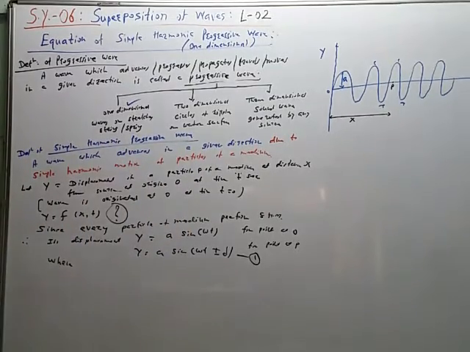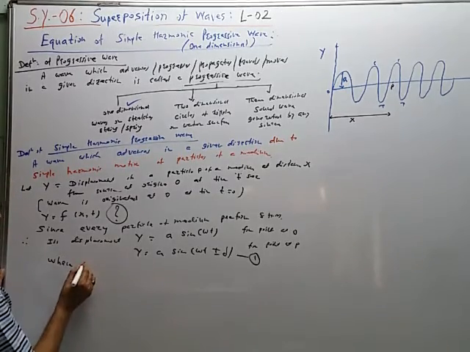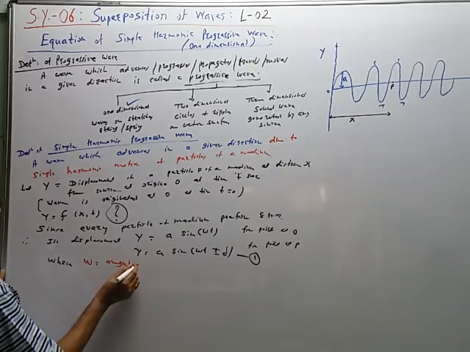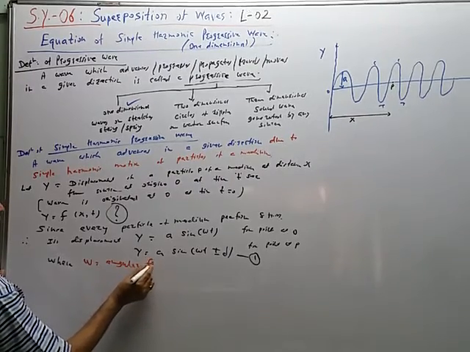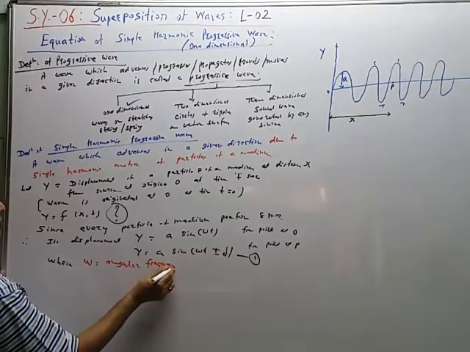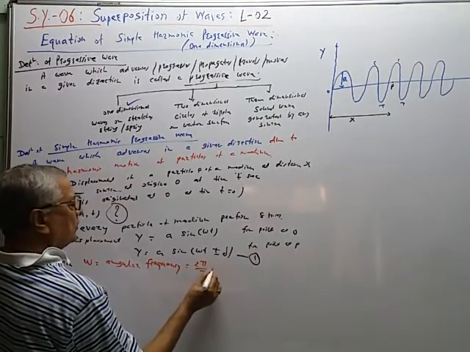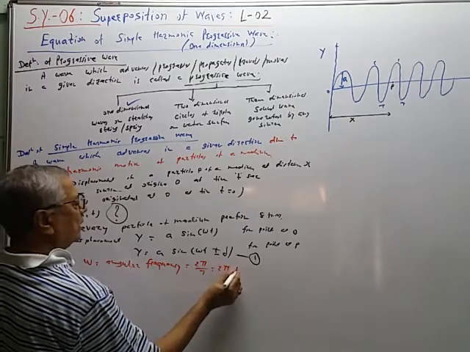what is omega? Omega is the angular velocity, angular frequency, and it is equal to 2 pi upon capital T. It is equal to 2 pi n.